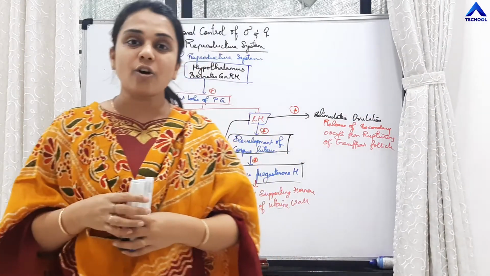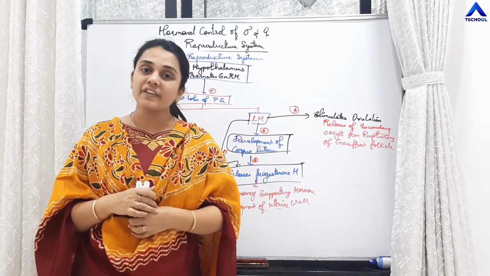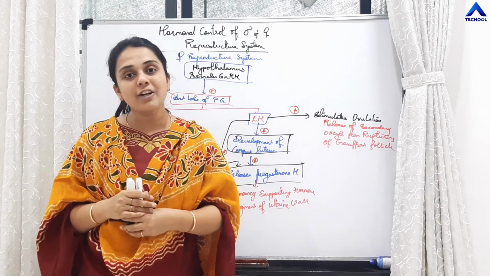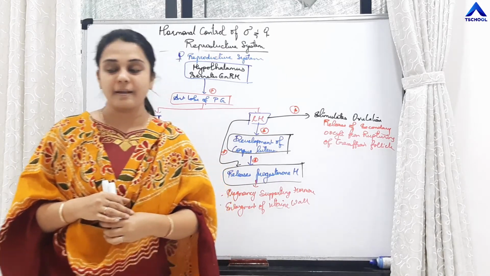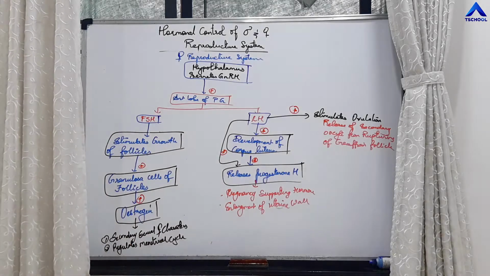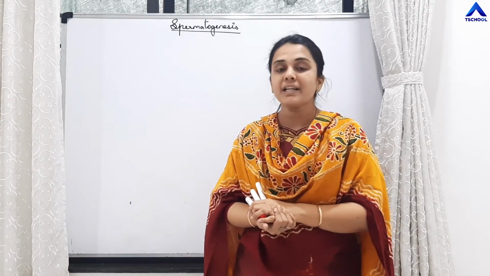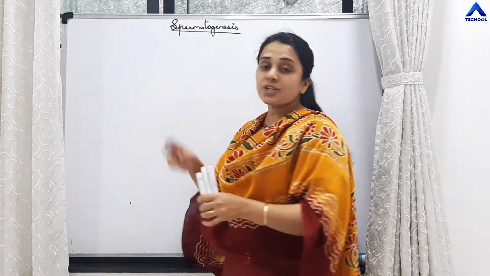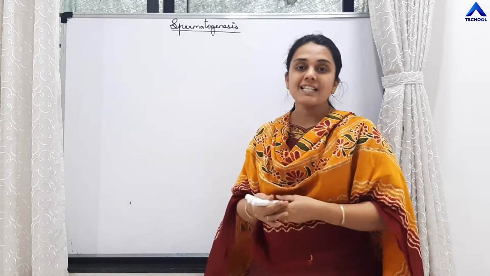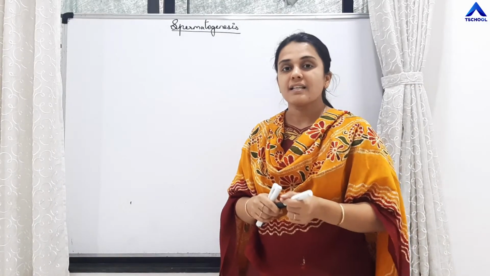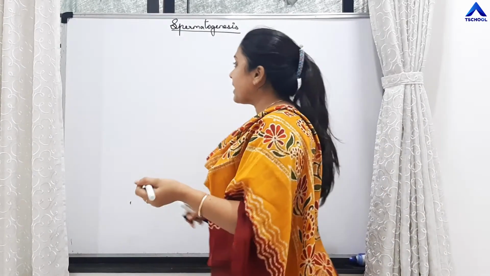Our next topic is the process of gametogenesis, that is spermatogenesis and oogenesis. So we have to study the formation of male gamete and female gamete. The formation of male gamete is called spermatogenesis.